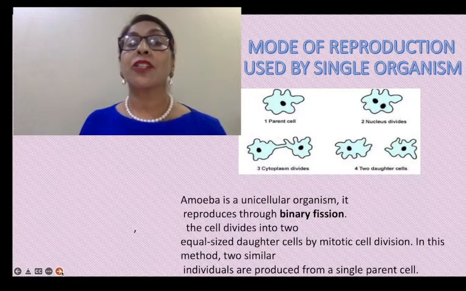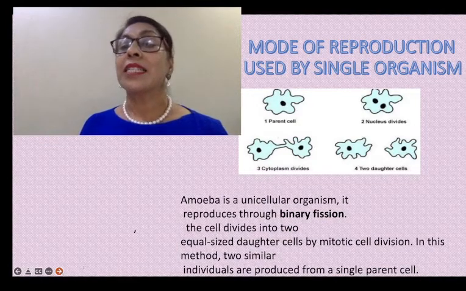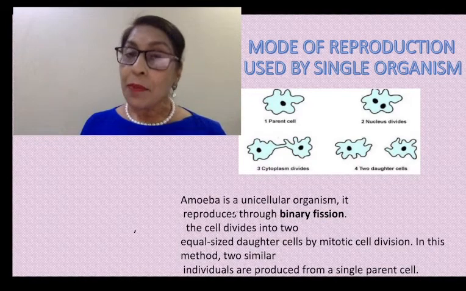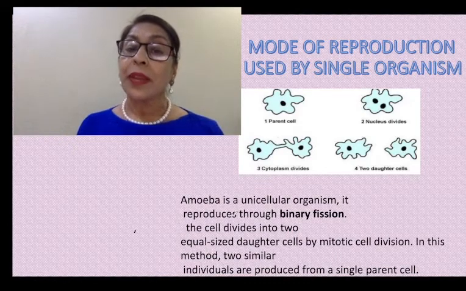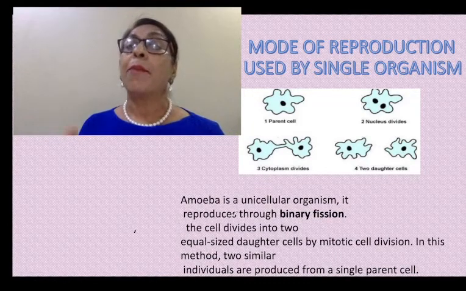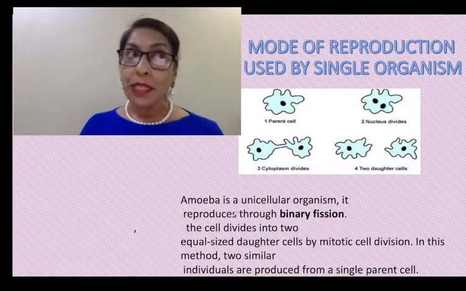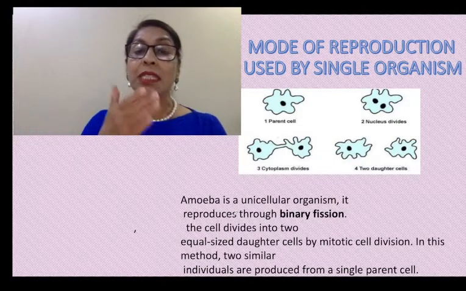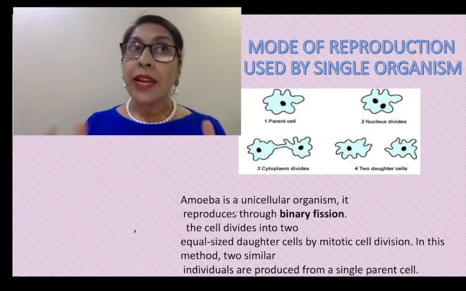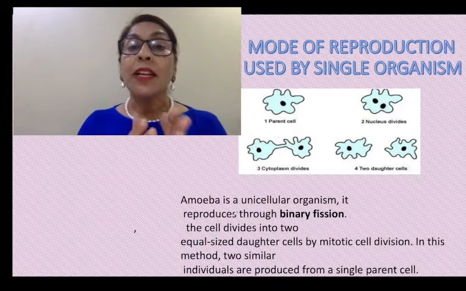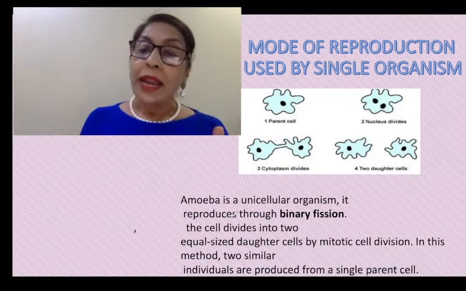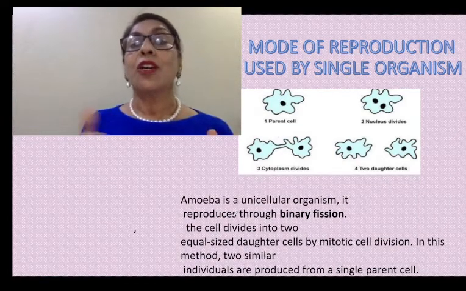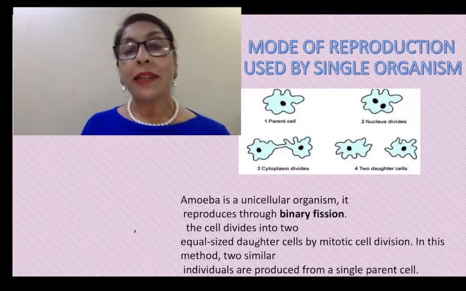Now we are going to study the different types of asexual reproduction. Mode of reproduction used by a single organism. Amoeba is a unicellular organism and it reproduces by binary fission. Bi means two, fission means division. When an organism divides equally into two parts by mitotic cell division, this is called binary fission.